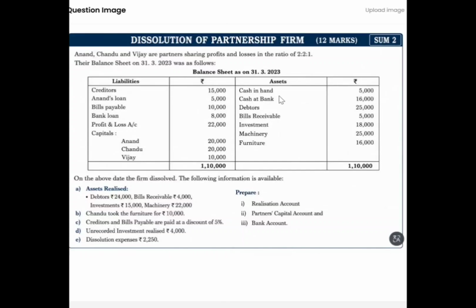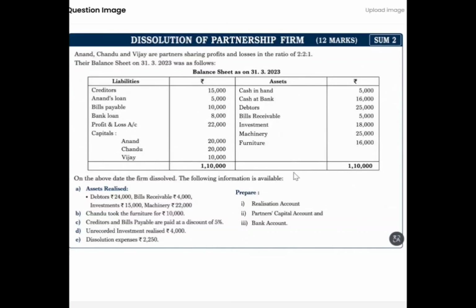Cash at bank will go to the bank account, and the debtors, bills receivable, investments, machinery and furniture will be taken to the realization account to close the assets on the debit side. So these assets have to be closed in the realization account at the time of dissolution. It will appear on the debit side of realization account.